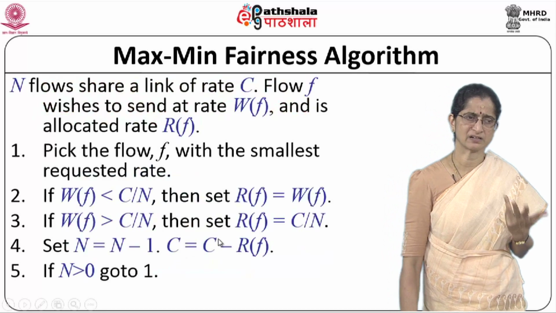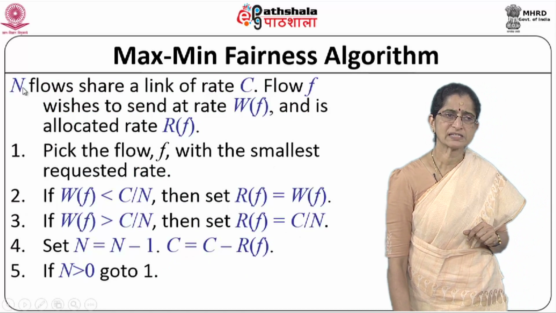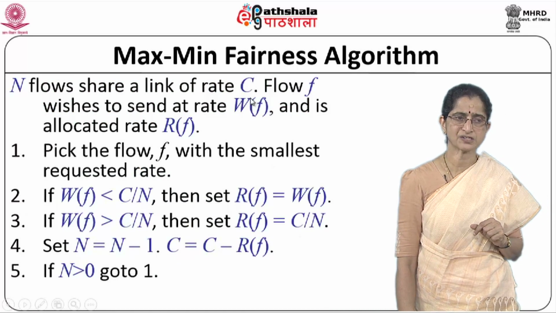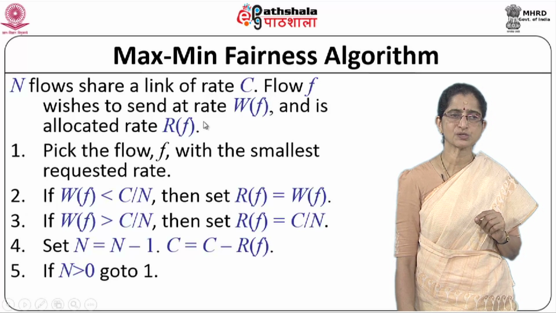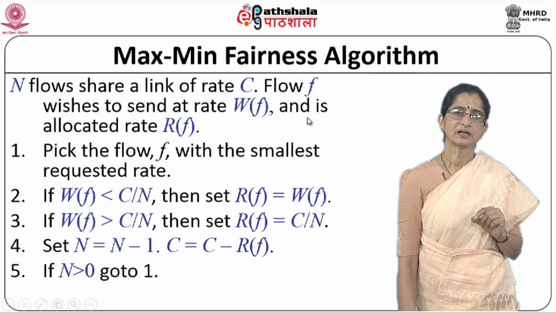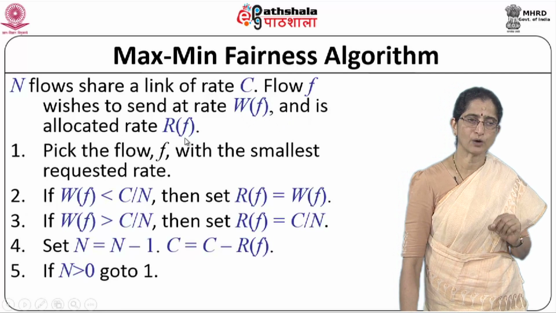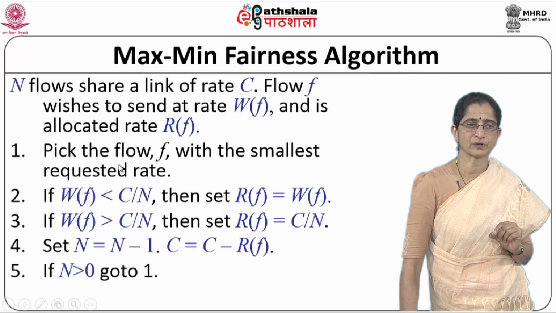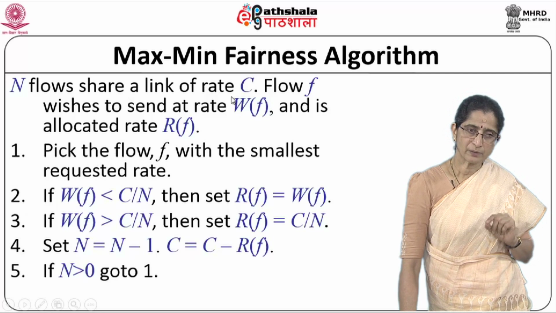What is the max-min fairness algorithm? How do we actually do it? Let's say we have n flows which share a link of rate c. If flow f wishes to send data at a rate of w_f, its wish rate, and it has to be allocated a rate r, how do we allocate this r? That's the problem.